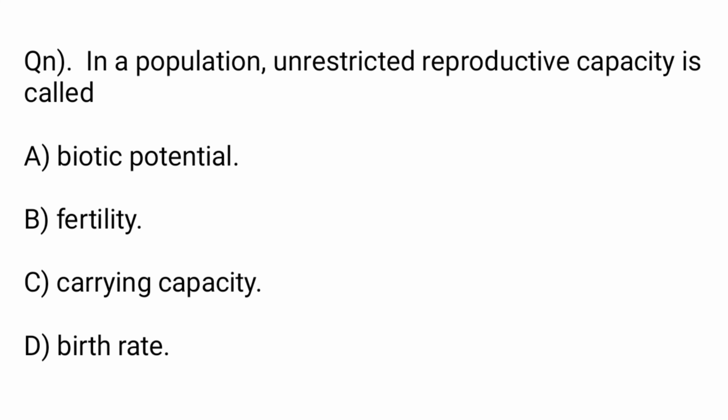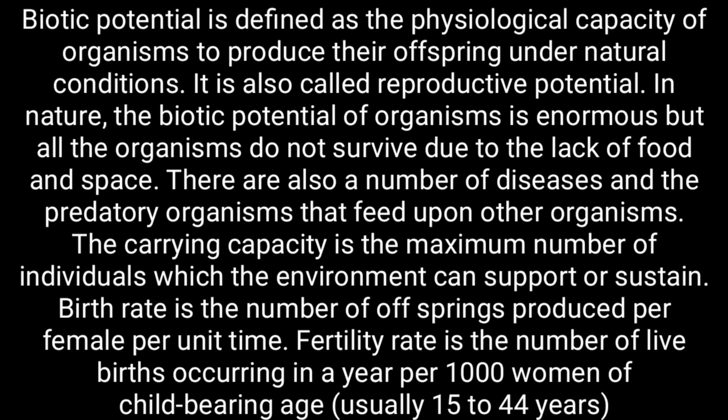Okay, next question. In a population, unrestricted reproductive capacity is called option A, biotic potential. Option B, fertility. Option C, carrying capacity. Option D, birth rate. Biotic potential is defined as the physiological capacity of organisms to produce their offspring under natural conditions. It is also called reproductive potential.